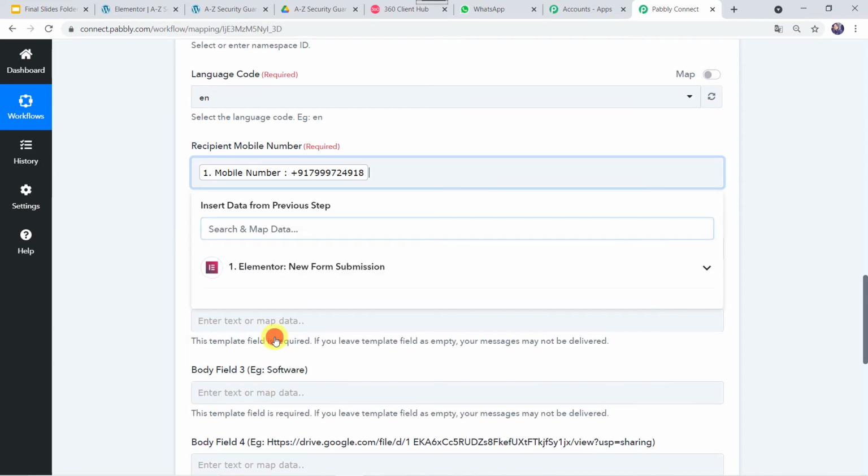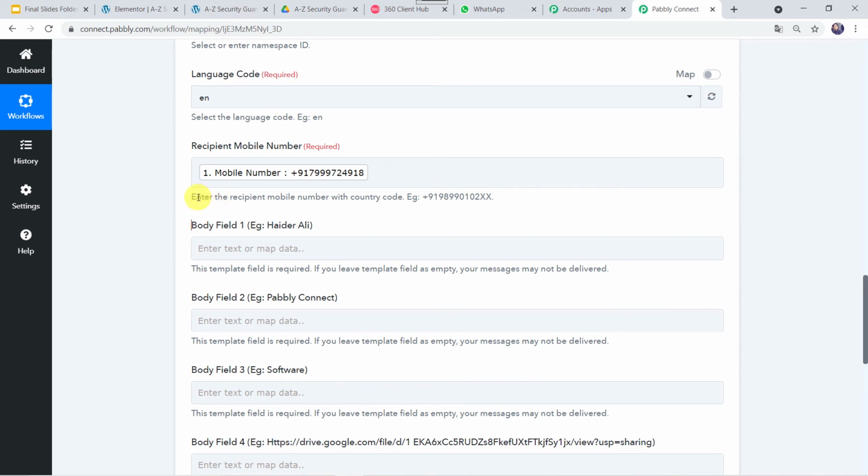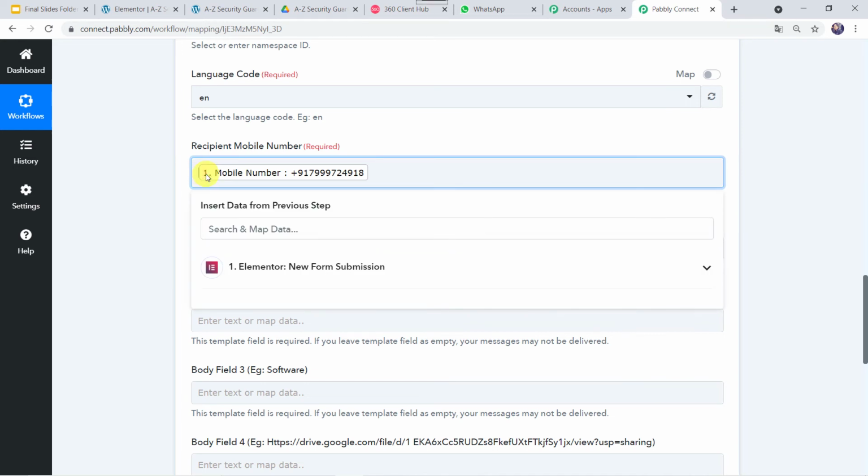from the Elementor form. One more important piece of information: enter the recipient mobile number with country code. Example is also given, +91. As we are in India, we use the country code, that is +91 before the number. If the country code is missing in the mobile number, then you have to paste the country code in front of the mobile number. Okay. As you can see, the country code is already there in this particular number. So I am not going to change anything and I am not going to add anything.